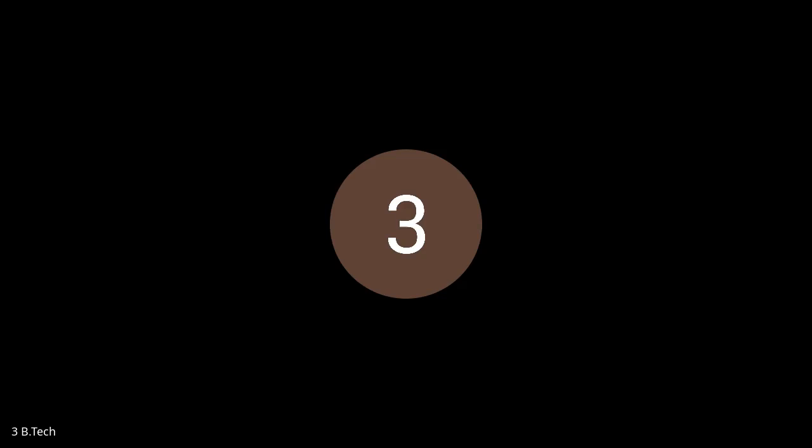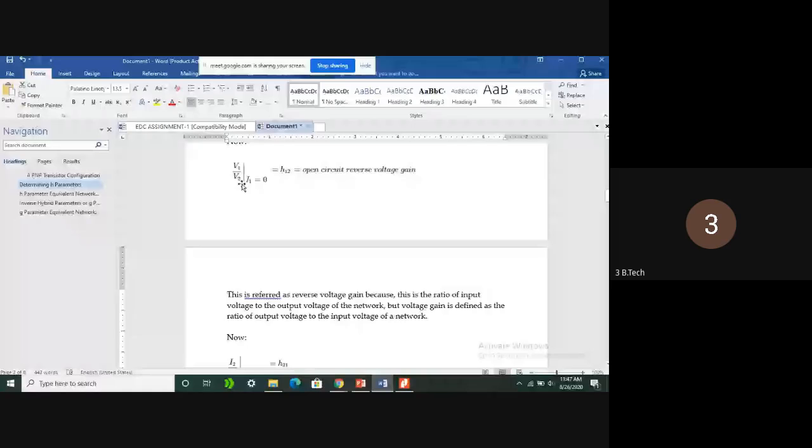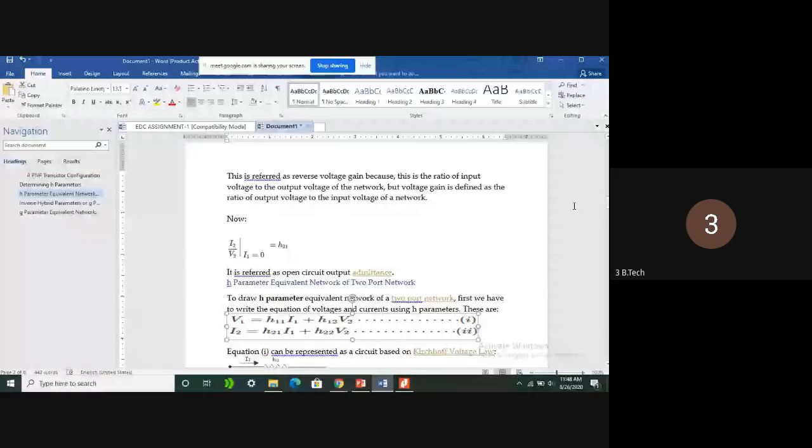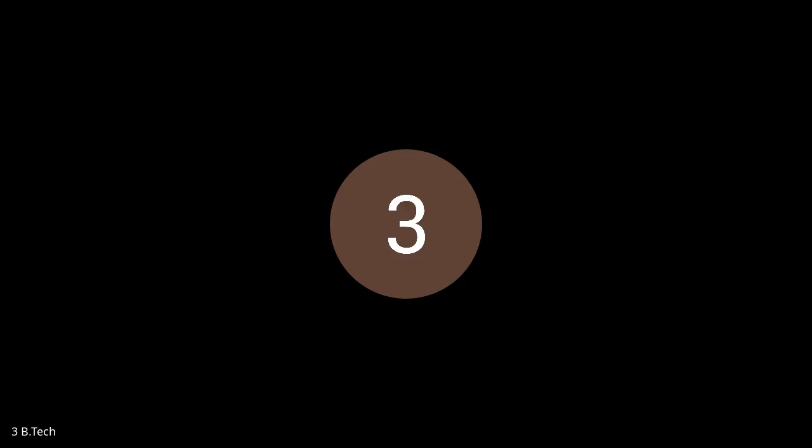Similarly, by making I1 equal to 0 in the second equation, what is happening? H22 equals I2 by V2. So I2 by V2 is nothing but an admittance.